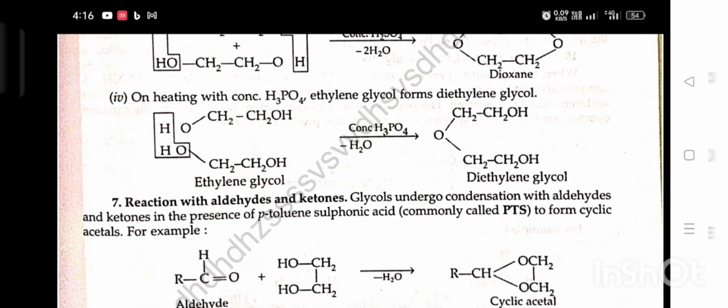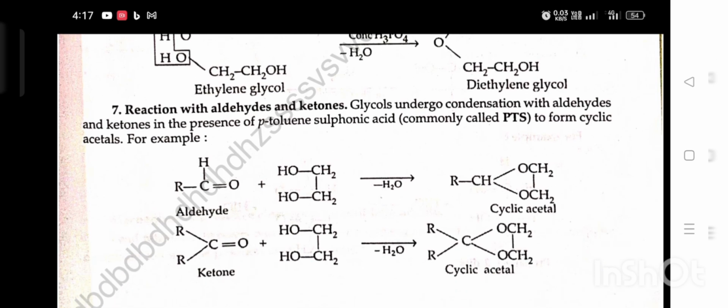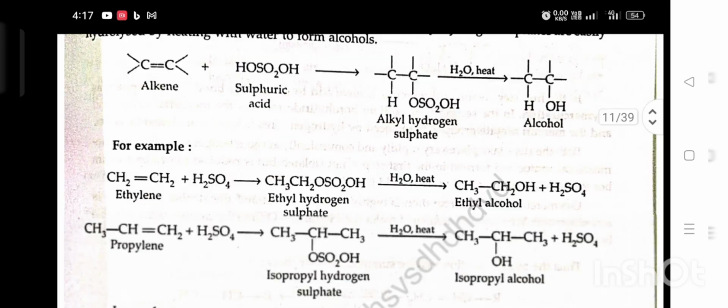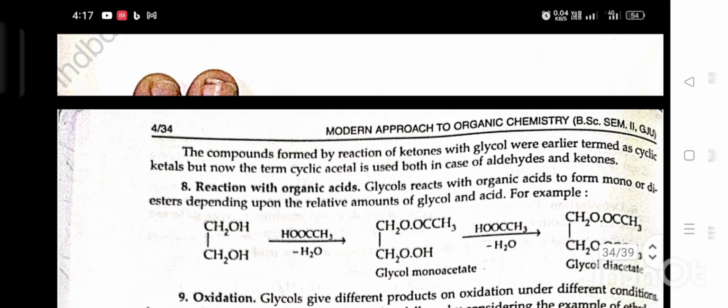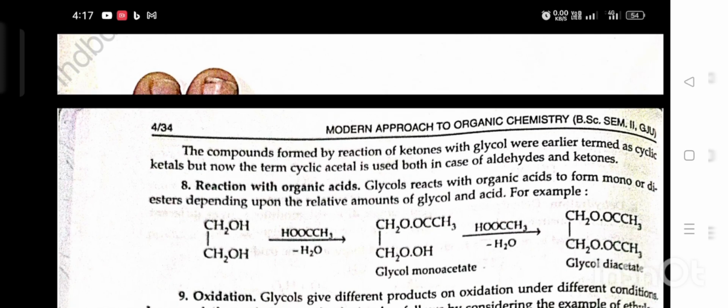Seventh, reaction with aldehyde and ketone. Glycol undergoes condensation with aldehyde and ketone in the presence of para-toluene sulfonic acid, commonly called PTS, to form cyclic acetal. For example, aldehyde plus glycol gives cyclic acetal. The compounds formed by the reaction of ketone with glycol were earlier termed cyclic ketals, but now the term cyclic acetal is used both in case of aldehydes and ketones.